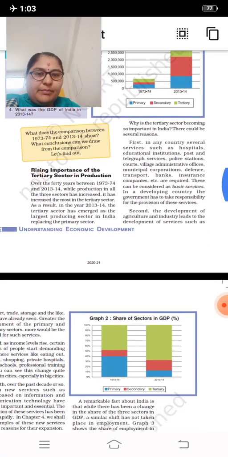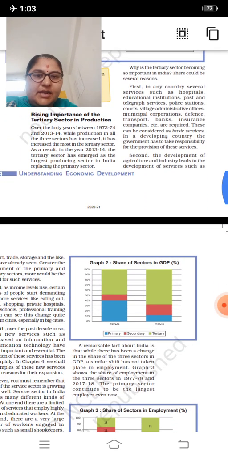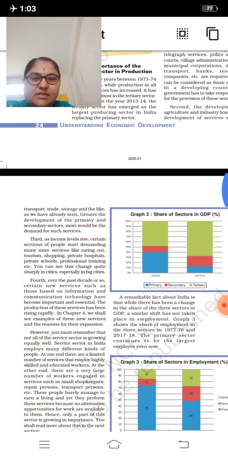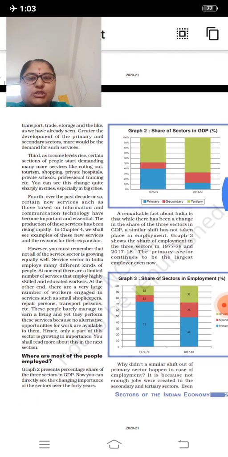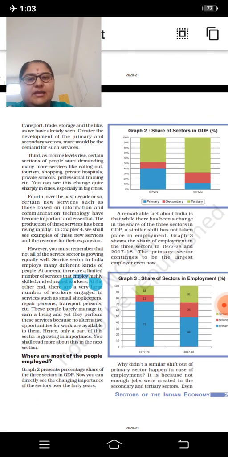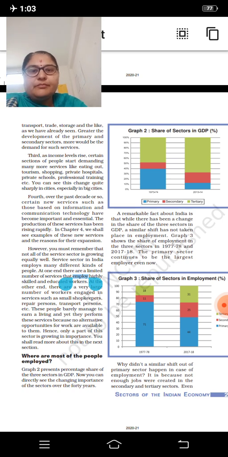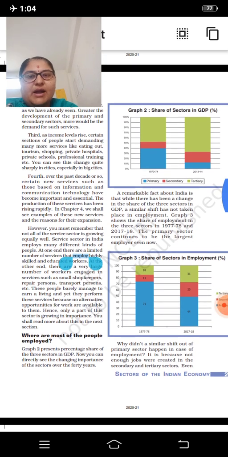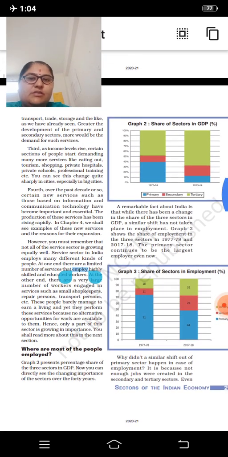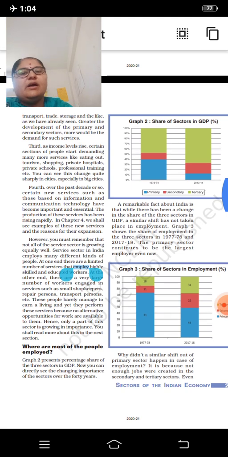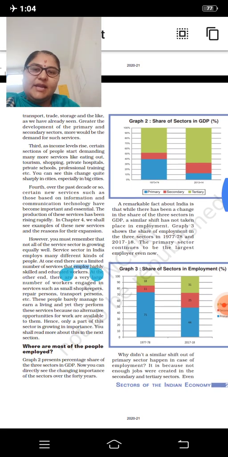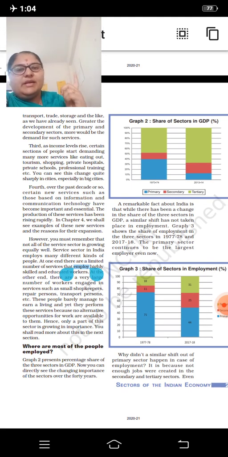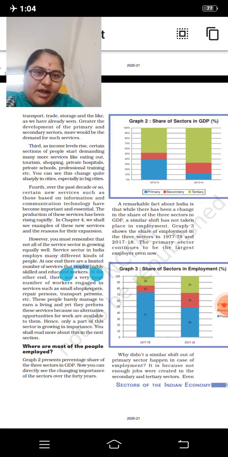Second, the development of agriculture and industry leads to the development of services such as transport, trade, storage and the like. Greater the development of the primary and the secondary sector, more would be the demand for such services. So when there is greater development of the primary sector and secondary sector, definitely there will be demand for such services.